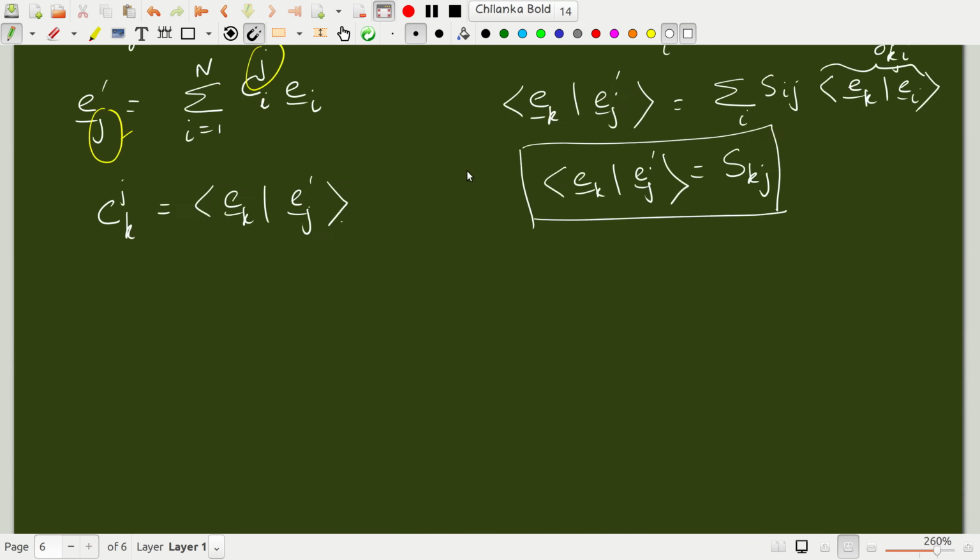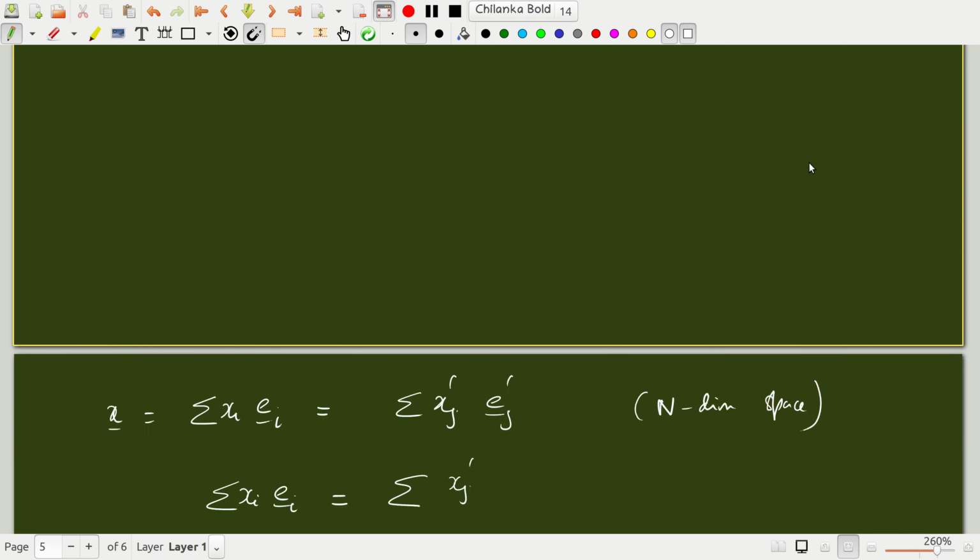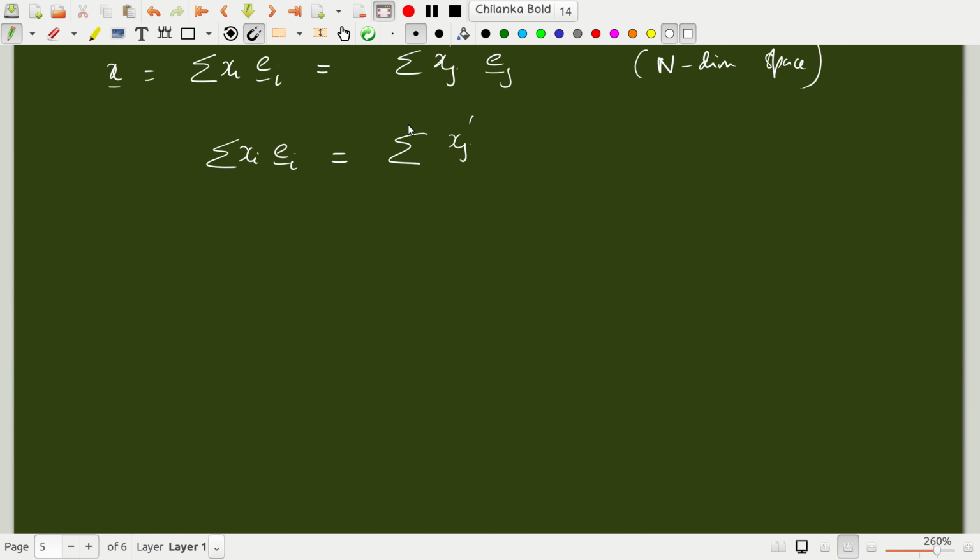We just found e_j prime in terms of S_ij or C_ij. So instead of e_j prime, I'm going to write summation S_ij e_i. So x_i e_i is summation over j, summation over i.